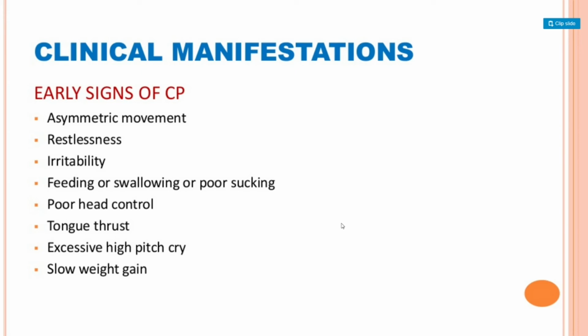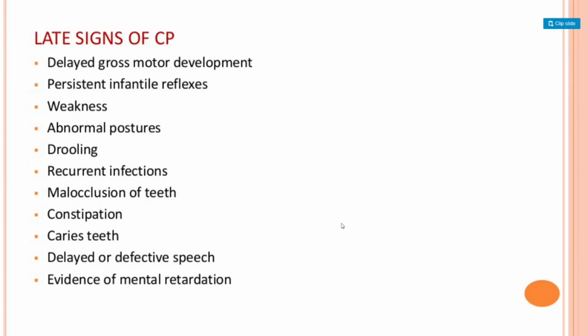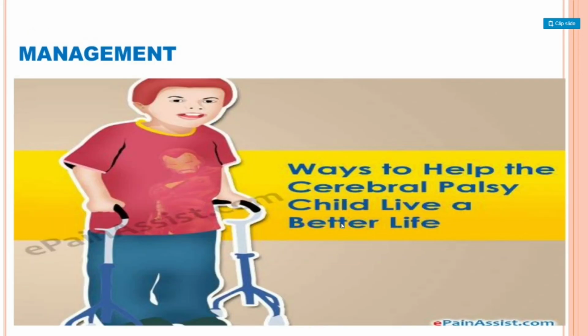Tongue thrust, excessive high pitch cry and slow weight gain are present. Late signs of cerebral palsy: delayed gross motor development, persistent infantile reflexes, weakness, abnormal postures, drooling, recurrent infections, malocclusion of teeth, constipation, caries teeth, delayed or defective speech, and evidence of mental retardation.